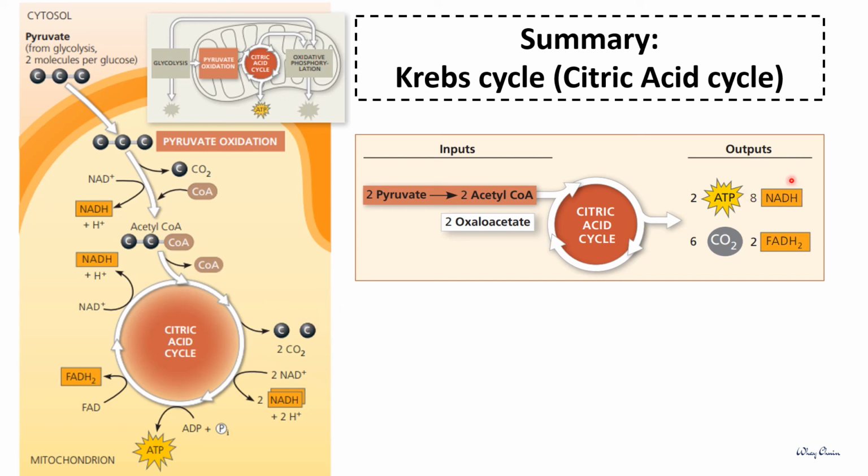Also the electron carriers, which are NADH, can be formed during the Link reaction and also three steps in the Krebs cycle, and two molecules of FADH2 are produced during the Krebs cycle.